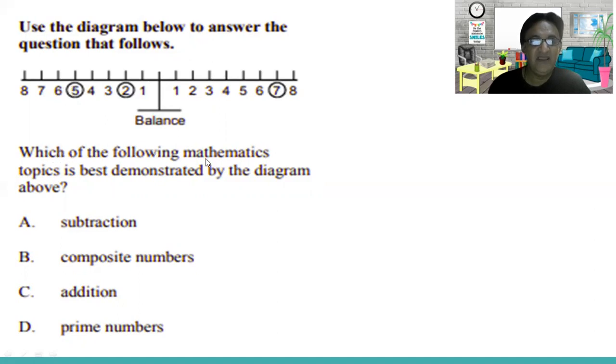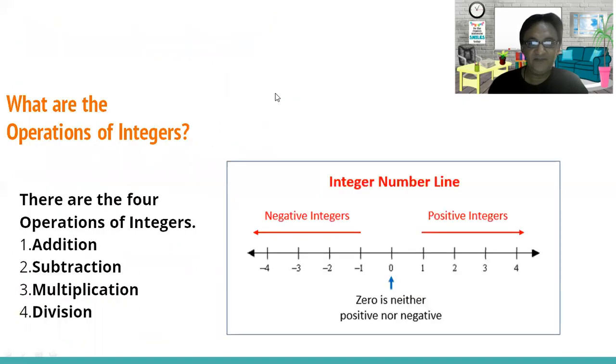Which of the following mathematics topics is best demonstrated by the diagram above? I will give you the reference of my previous lesson. First, these are the negative integers, and these are the positive integers. We have the 4 operations: addition, subtraction, multiplication, and division.